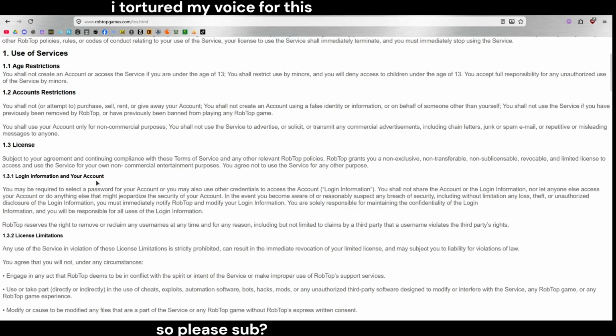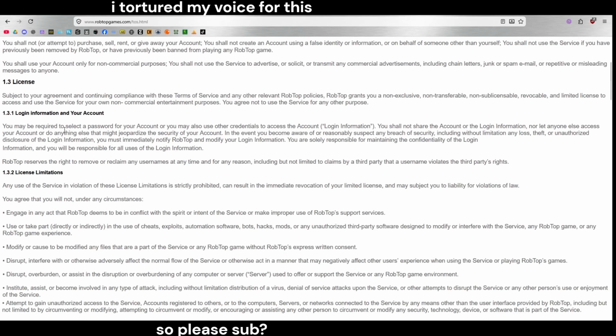1.3.1 Login information in your account. You may be required to select the password for your account, or you may also use other credentials to access the account, login information. You shall not share the account or your login information, nor let anyone else access your account or do anything else that might jeopardize the security of your account.